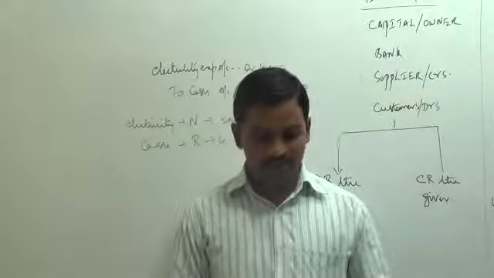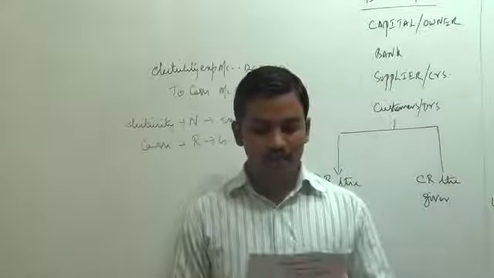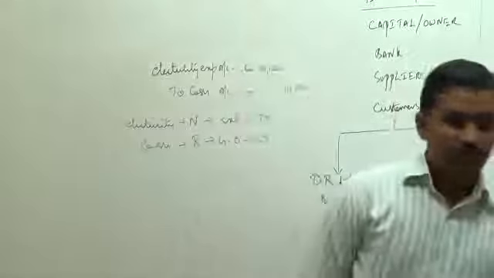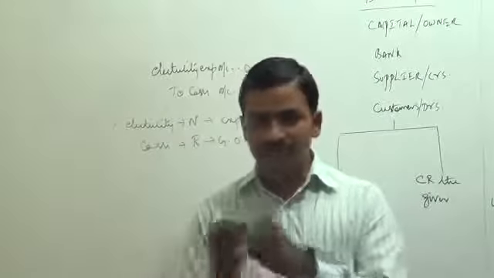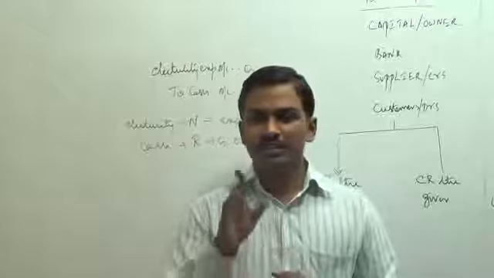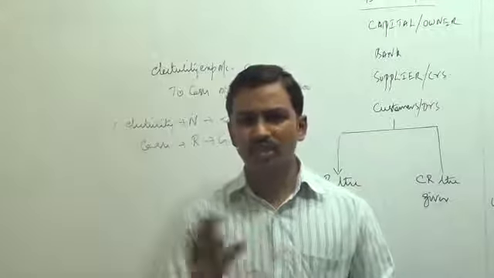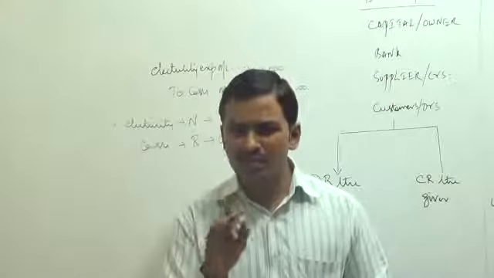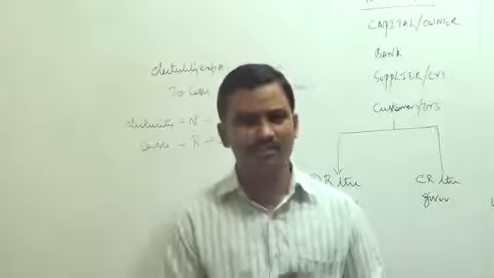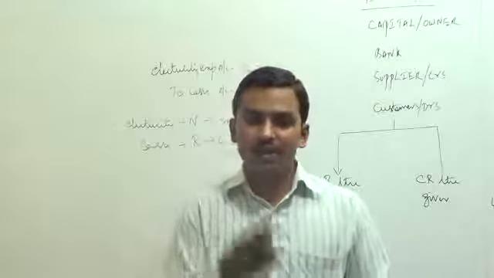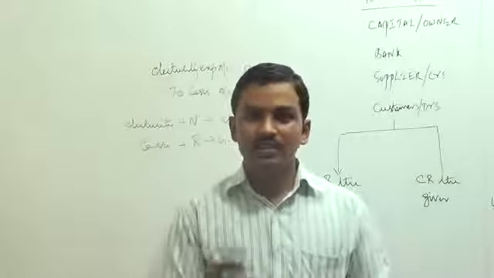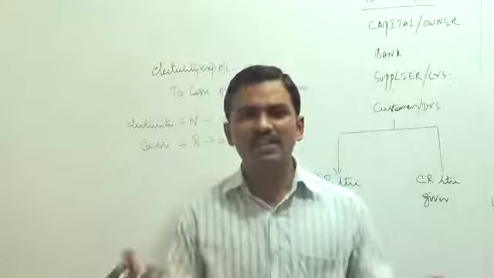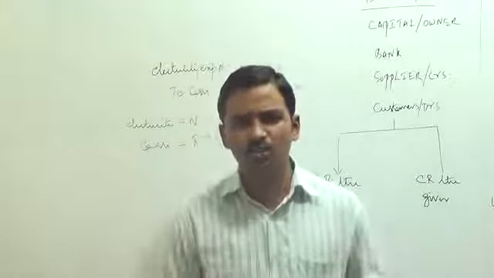Let us take up the next transaction. Stationery purchased for cash 5,000. So now we have paid cash and we have purchased some stationery. Stationery is not raw material. Stationery is not goods. We cannot use the word purchases for recording purchase of stationery. If you are in the stationery business, then you can record stationery as purchases. Stationery is an expense. It is not raw material, it is not goods.